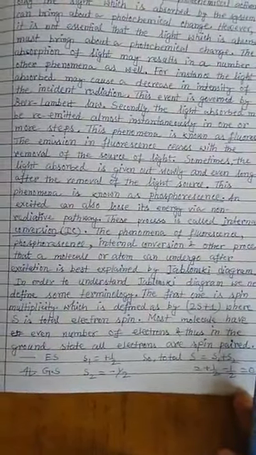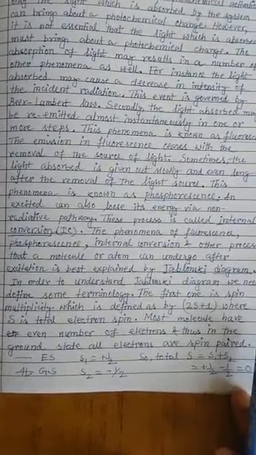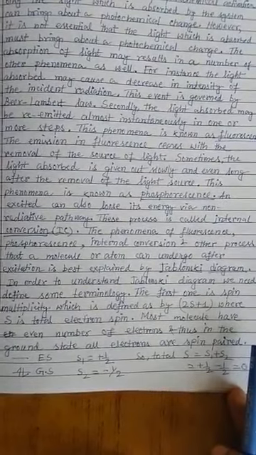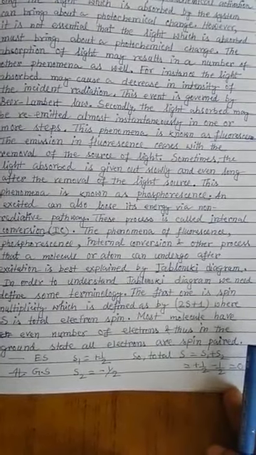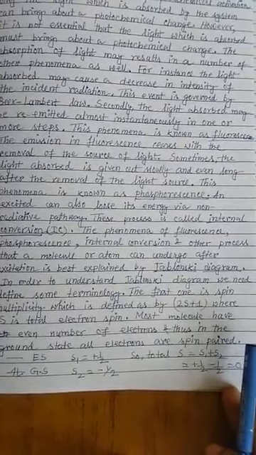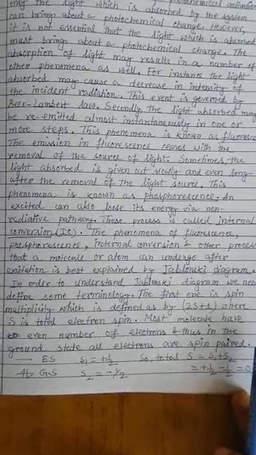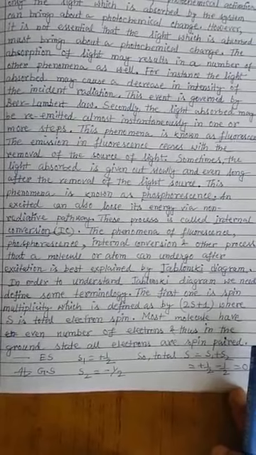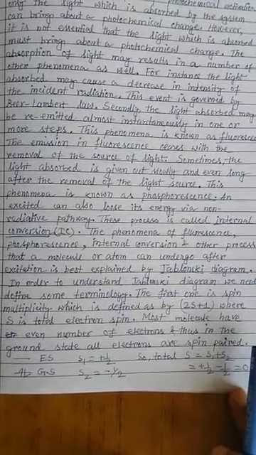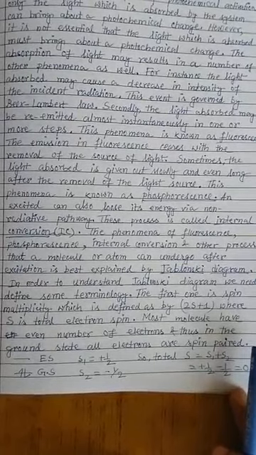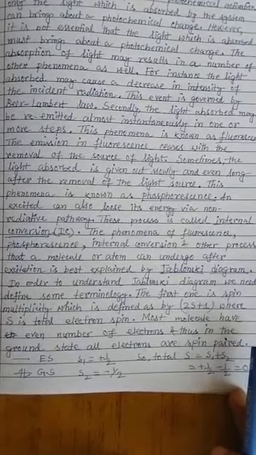If all electrons are spin-paired, then consider a particular orbital: the electron with the upward direction has spin number plus half, and the downward direction has spin number minus half. Every orbital contains this type of pairing, and their contributions, plus half and minus half, become 0.